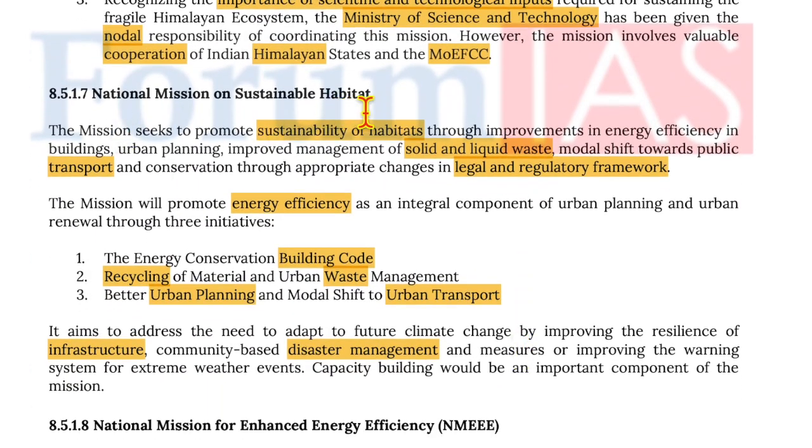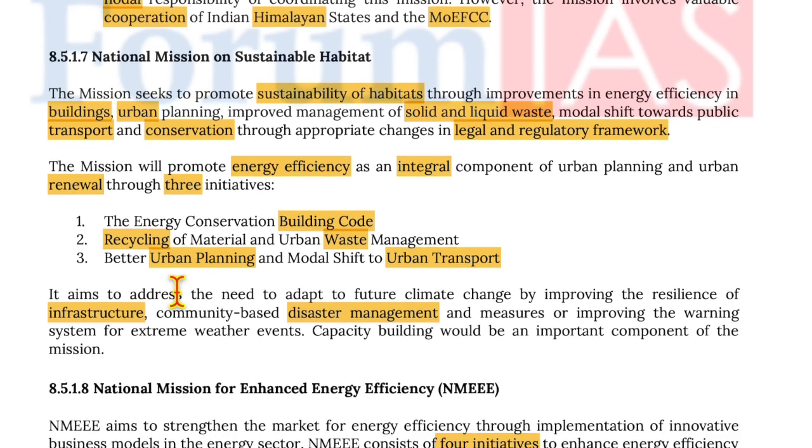Moving on to National Mission on Sustainable Habitat. The mission seeks to promote sustainable habitat through improvements in energy efficiency in buildings, urban planning, improved management of solid and liquid waste, modal shift towards public transport, and conservation through appropriate changes in legal and regulatory framework. The mission will promote energy efficiency as an integral component of urban planning and urban renewal through 3 initiatives. The 3 initiatives are the Energy Conservation Building Code, recycling of material and urban waste management, and better urban planning and modal shift to urban transport.